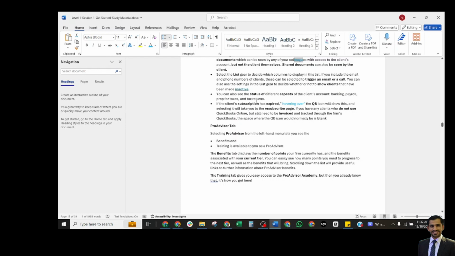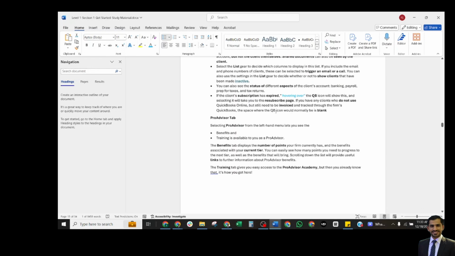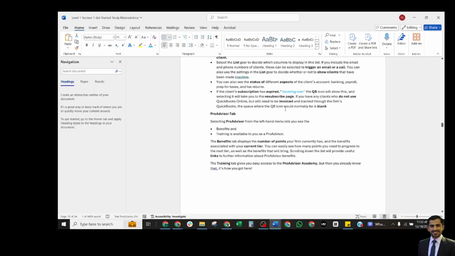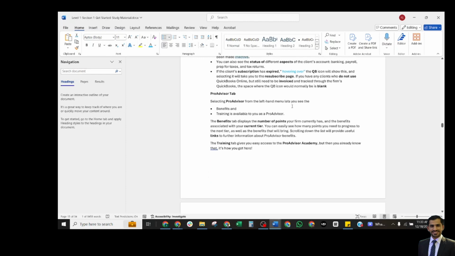So these are displayed in their columns. If the client subscription has expired, hovering over the QB icon will show this, and selecting it will take you to the resubscribe page. If you have any clients who do not choose QuickBooks Online but still need to be invoiced and tracked through the firm's QuickBooks, the space where the QB icon would normally be is blank.